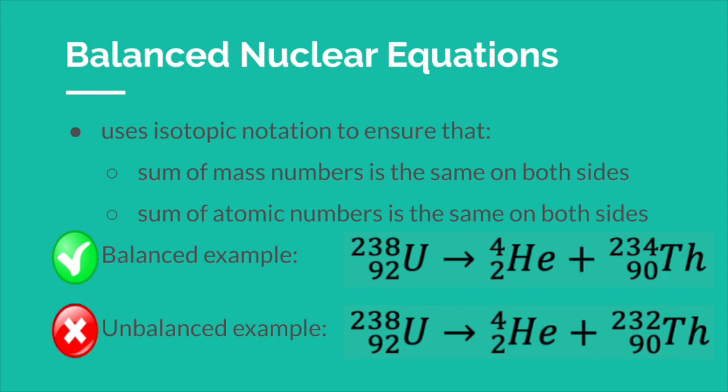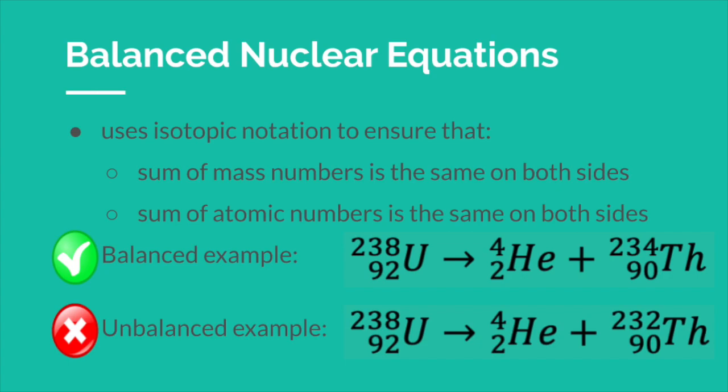Here's a balanced and an unbalanced example. In the balanced example, if we add up the 4 and the 234 from the right side's mass numbers, we get 238, the total on the left. And if we add up the 2 and the 90 from the right side's atomic numbers, we get 92, which is the total on the left, balanced.